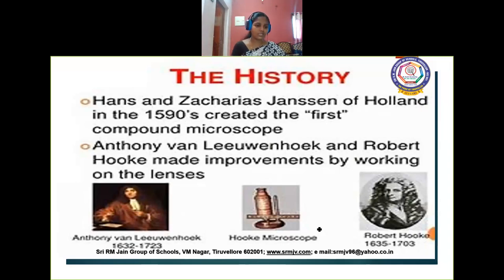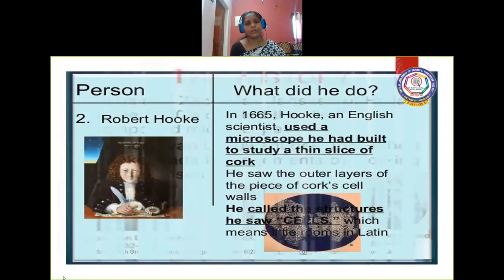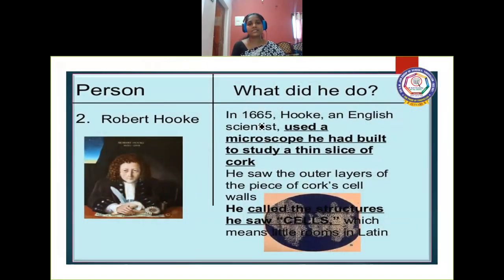Okay, we'll see what the contribution of these two scientists, Anton von Leeuwenhoek and Robert Hooke, is. First, we'll start with Robert Hooke. In the year 1665, motivated by those two scientists, he made his own microscope and started observing many things under it.